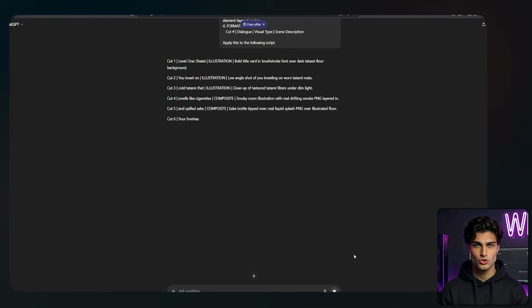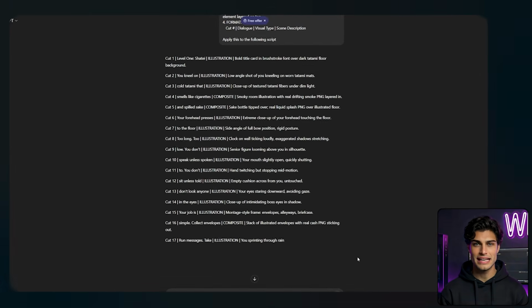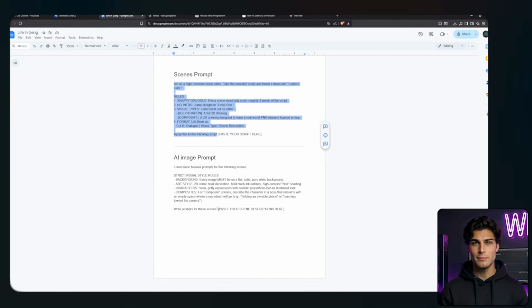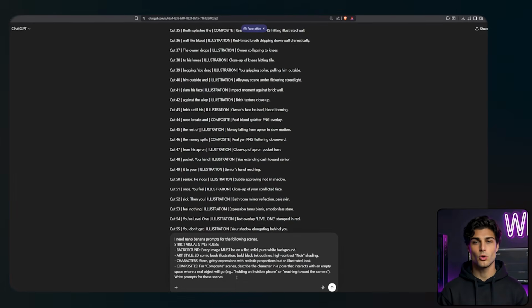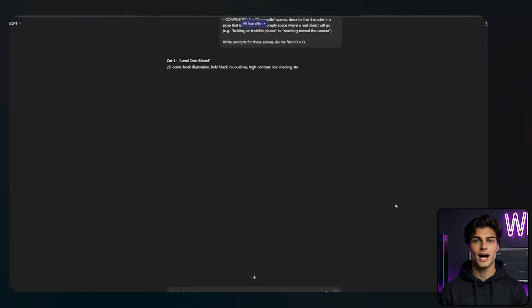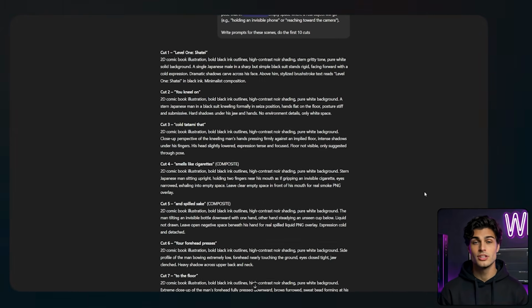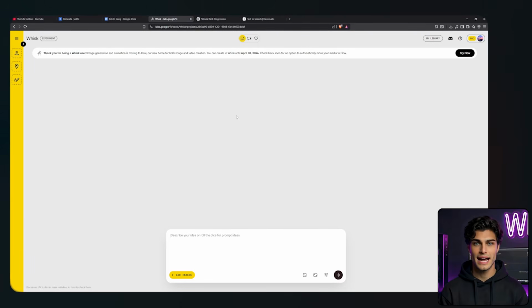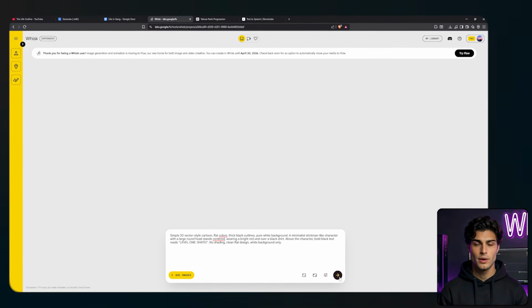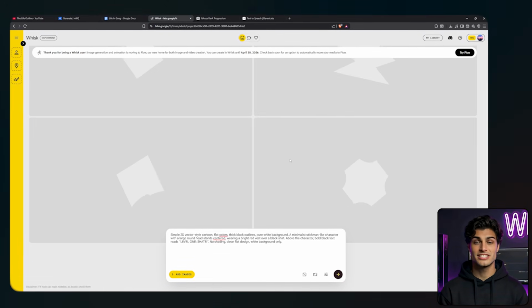This is going to break our script down into visual beats. The scenes look perfect. Now immediately paste in the fourth prompt. This is the blueprint that converts those scenes into highly detailed image prompts. Now, take the very first image prompt ChatGPT just spit out, head back over to Google Whisk. Remember the link is in the description, and paste it in.